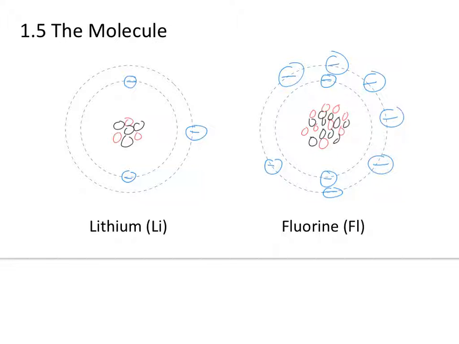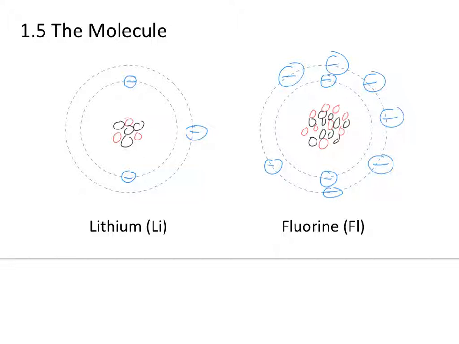Again, if you flip back to the previous page in your notes where it says how many electrons can the second shell hold, it would say 8. So this atom of fluorine is not satisfied either. It wants to gain an electron so that its outer shell is completely full. Coincidentally enough, lithium here would love to get rid of this electron because then this would be the outer shell and it would be full with 2 electrons. So these atoms are going to join. They're going to bond together. And so this, I'll write this in red, I guess.